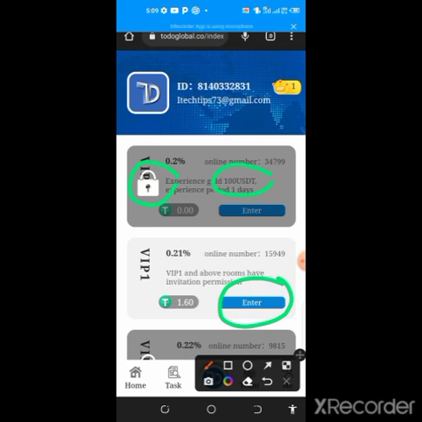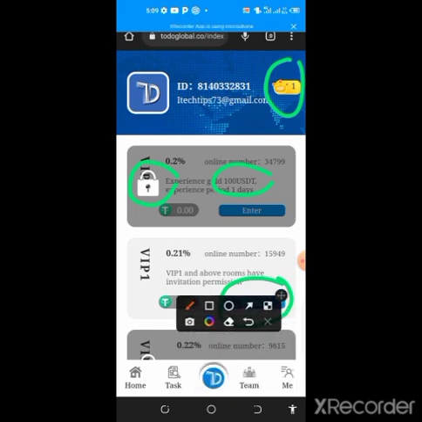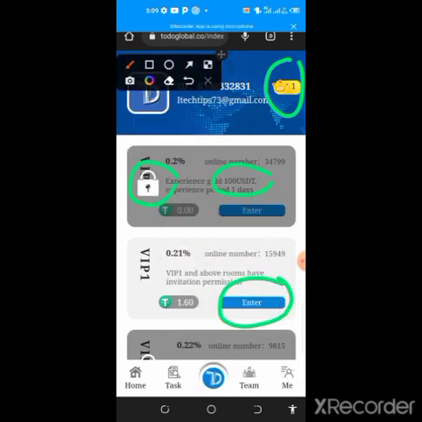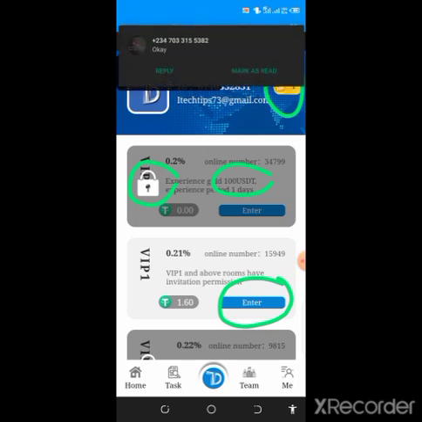So you can see it right here, I'm on VIP1 where I am eligible to make withdrawal on this platform for free. The minimum withdrawal you can receive here is just $10, guys, and I'll show you how you get to do that. I have already opened VIP1, but once you register as a new user, you receive 100 USDT. This 100 USDT is an experience fund that is given to you as a bonus. You need to maximize it and unlock the required VIP for free.